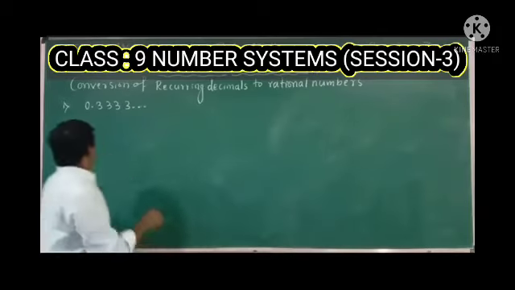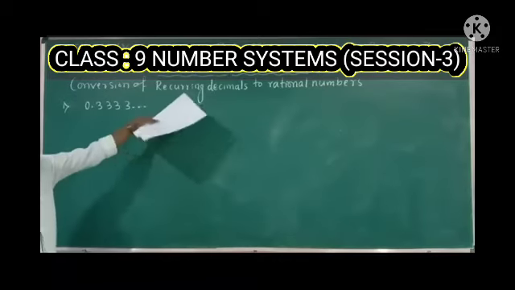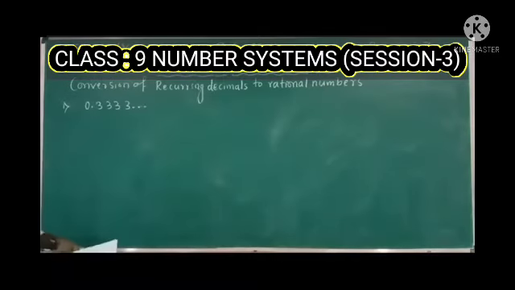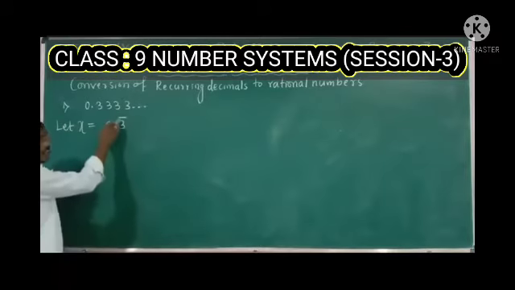Okay, so this is the first question, 0.3333... This decimal expansion you can represent in the form of a rational number. First consider the given value as x, 0.3 with a bar. What does the bar indicate?